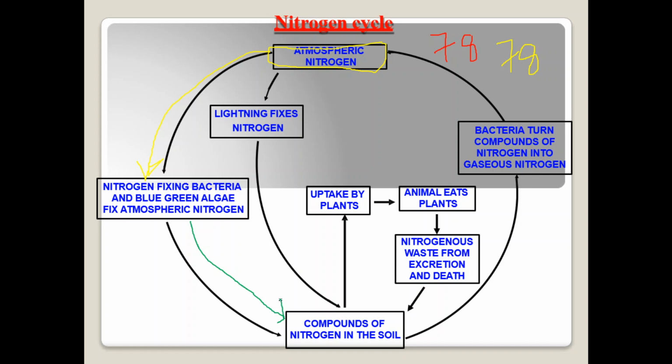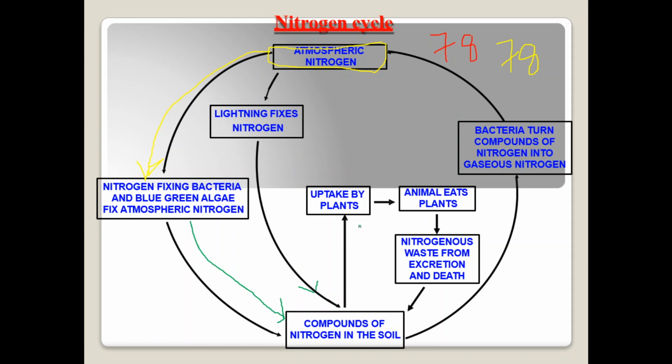Okay, and also sometimes lightning happens, right? In lightning also, lightning fixes atmospheric nitrogen into the soil. That means your nitrogen is in the soil now. So now what do the plants do? The fixed nitrogen is taken up by the plants.